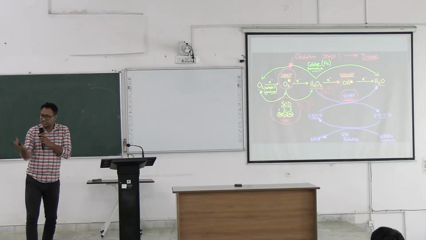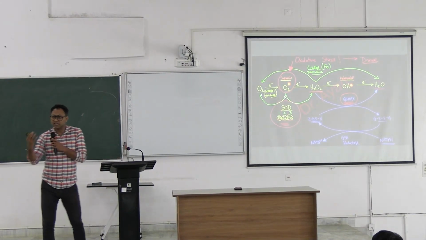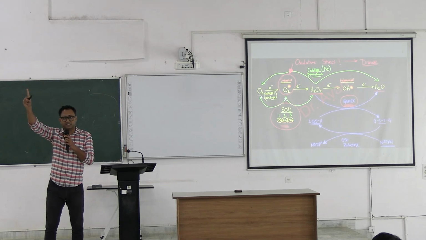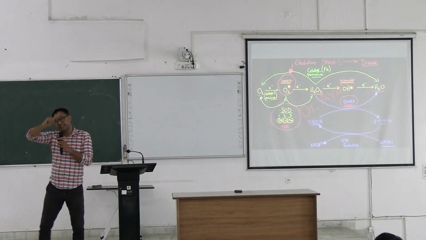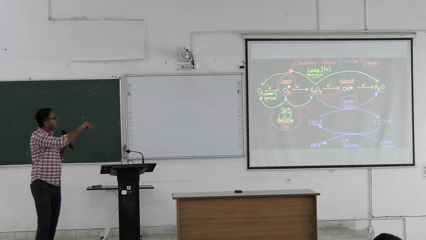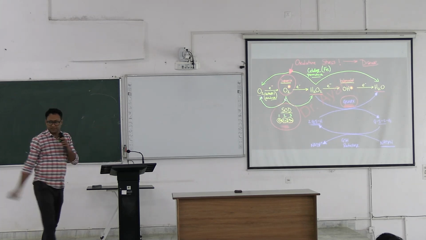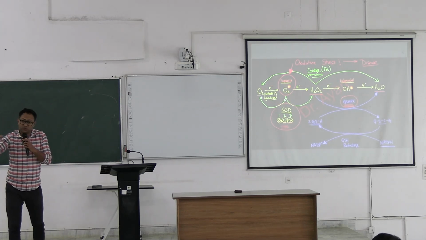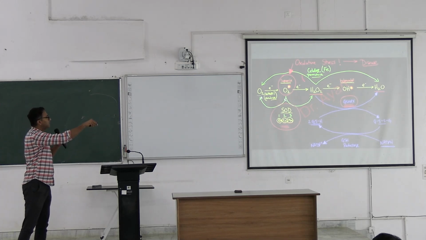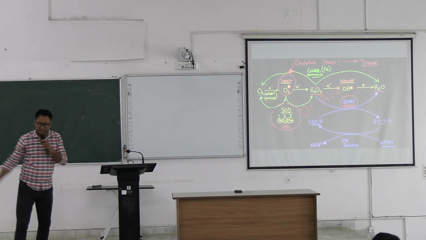Okay, NADPH oxidase is a single enzyme that generates reactive oxygen species. And to counter NADPH oxidase there are three enzymes: superoxide dismutase, catalase, and glutathione peroxidase.